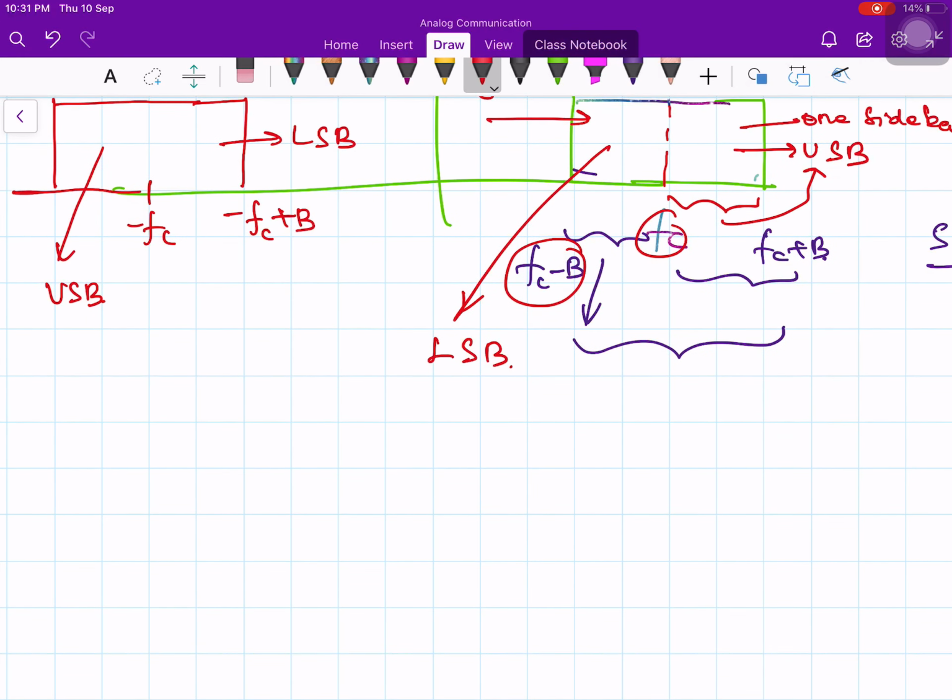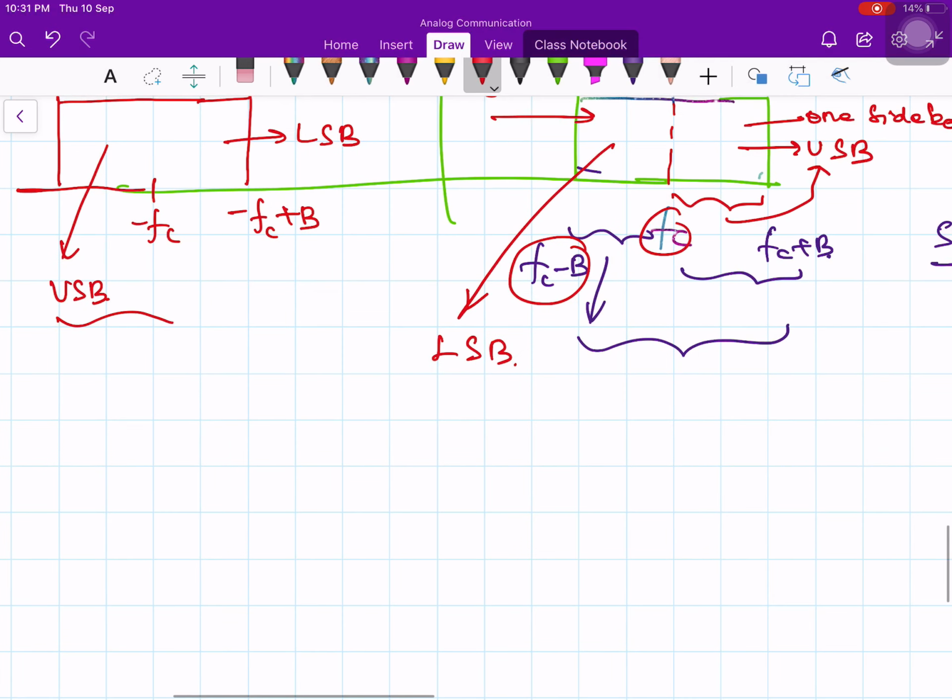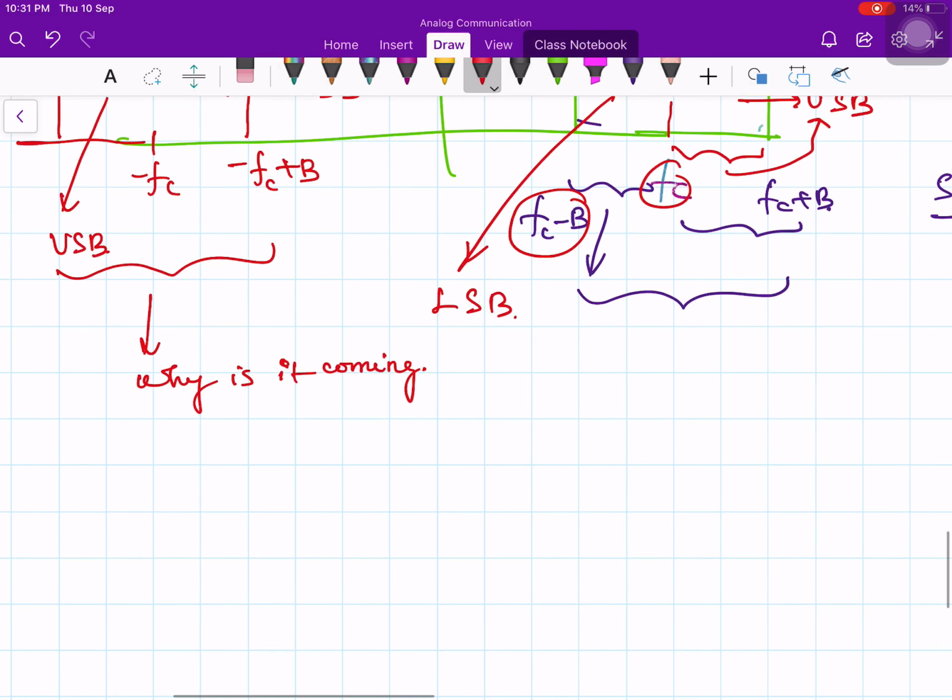Now you can ask why this negative frequency is coming. Why is it coming? That is a genuine question one can ask. The trouble is, for a real signal I cannot get rid of this negative frequency. What I mean by real signal is that your modulated signal is real.